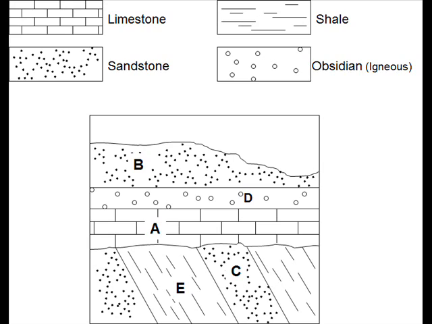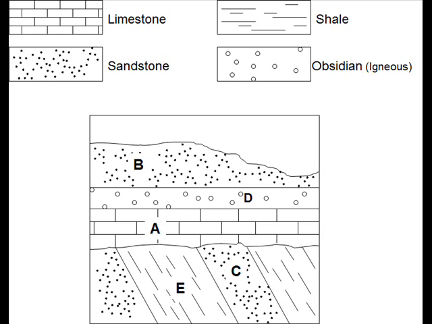Number 5, sediments can be laid down in layers by a process called A. Deposition, B. Compaction, C. Folding, D. Cementation. Use the stratigraph on the board to answer the next 7 questions. Number 6, fossils can be found in all layers except layer D.